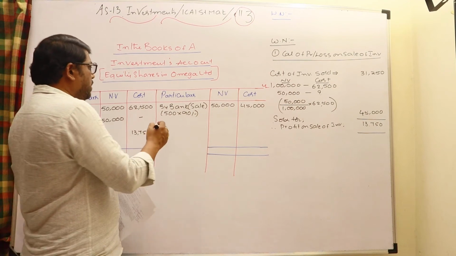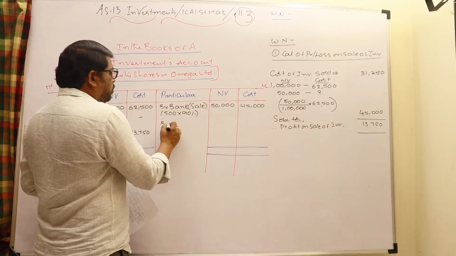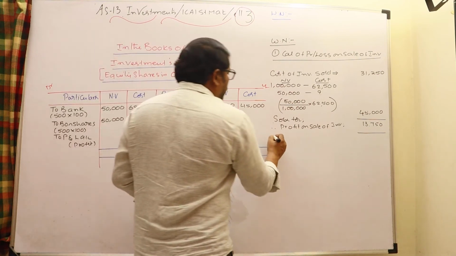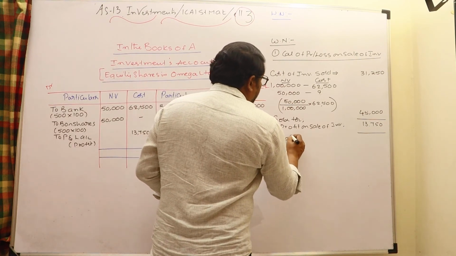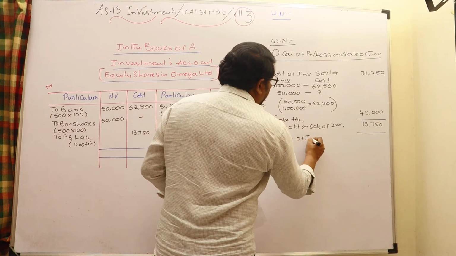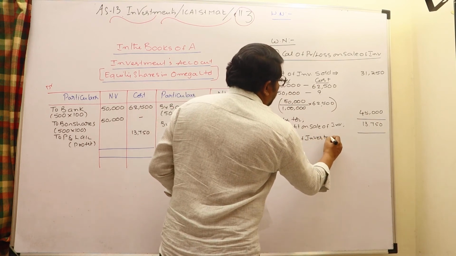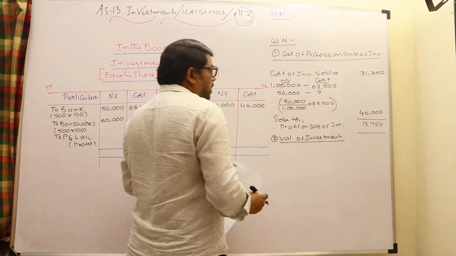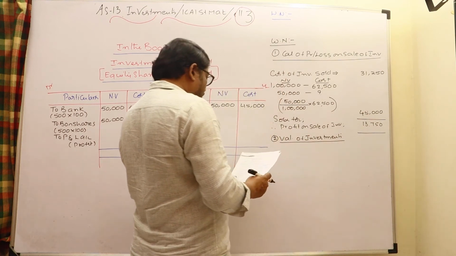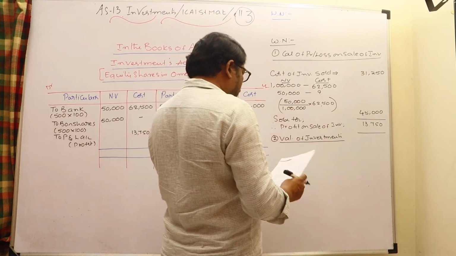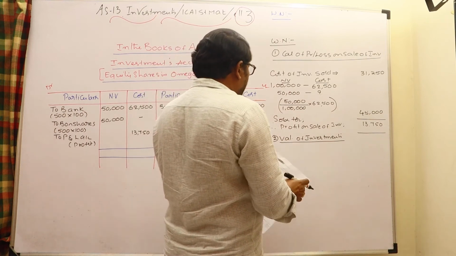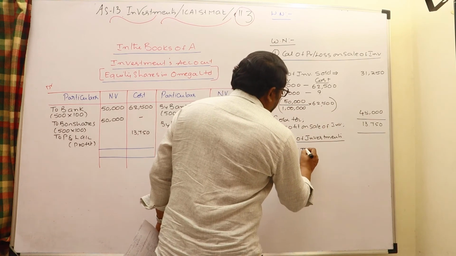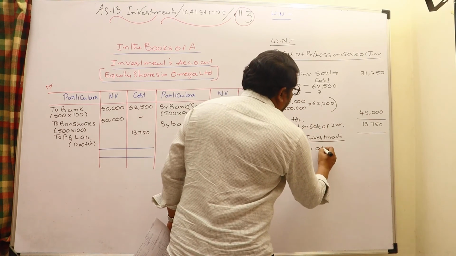So at the end of the period, whatever the balance left, that should be balance carried on, valuation of investments. Working note second point, valuation of investments at the end of the period. Let us come to know what is the average cost of investments at the end of the period.